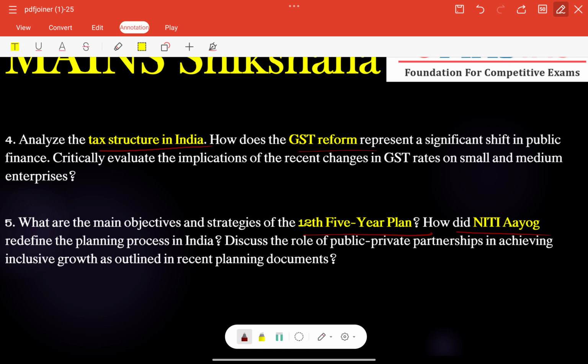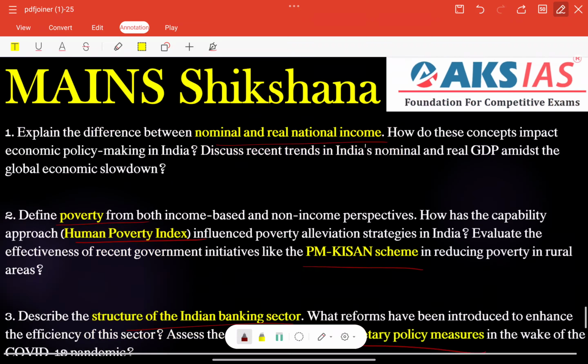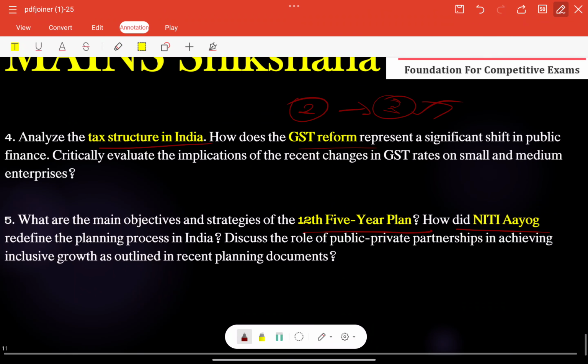In the upcoming examinations, they may ask these types of questions, whatever we have already discussed, two-part questions, right. Maybe they can ask three-part questions also, right. That's why we are taking these types of questions also for practice, right. Out of these five questions, I will give one question for tomorrow for writing.